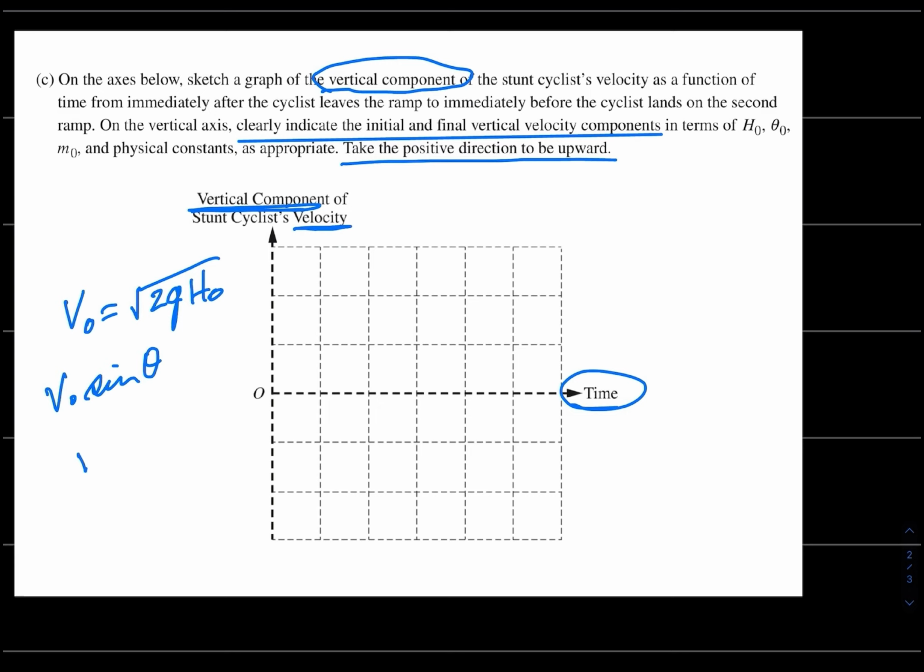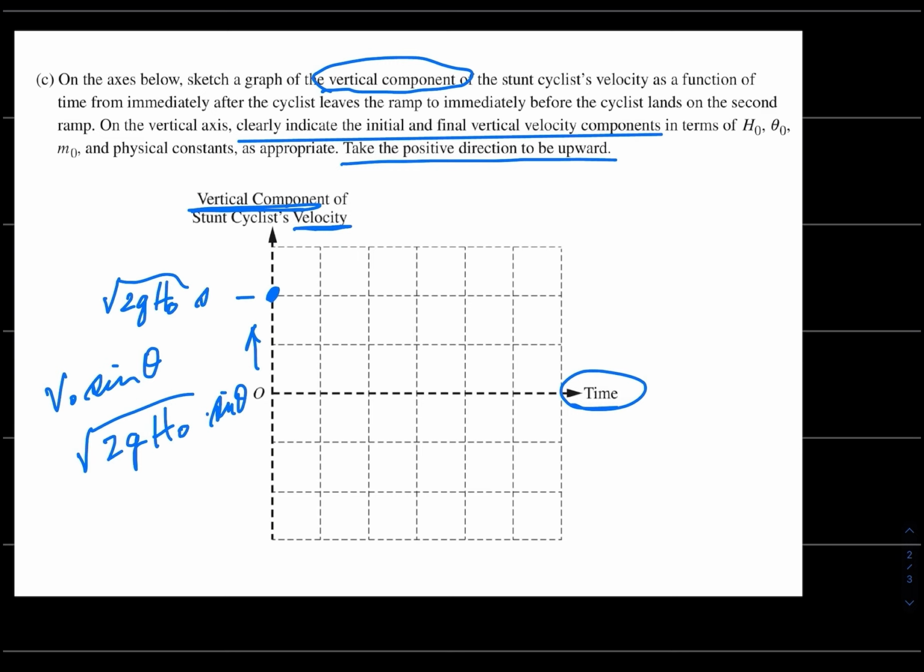And that's the square root of 2g h sub naught times sine theta. So they wanted us to plot the vertical component. So we start out positive, he's heading up, and let's put it right here. They didn't give us a scale, so we can put it wherever we want. I'll erase this so I can draw a nice label. And we'll say that this is square root of 2gh sub naught sine theta. Be careful not to put the sine theta underneath the radical sign.